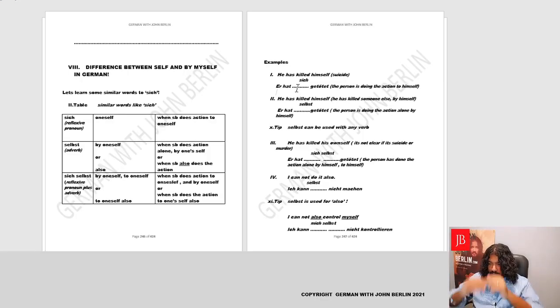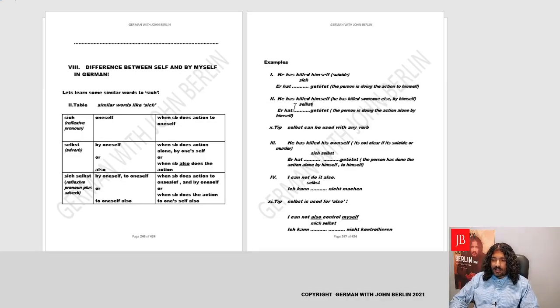Let's have a look here and understand it even better. He has killed himself. Let's say we are in the CID team investigating cases. Whom did he kill? Himself. Er hat sich getötet. That's a simple accusative reflexive pronoun. Now this is not about suicide. We are investigating some other murder and we think the person in question has committed this murder himself. So he has killed someone else by himself.